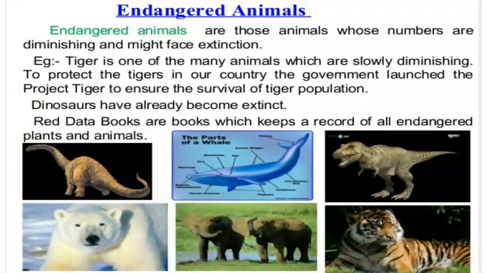Survival of some animals has become difficult because of the disturbance of their natural habitat. The moment their natural habitat is finished, these animals are all going to be finished. Because of this, dinosaurs have become totally extinct. Clear? So this is all for today's class, that is endangered animals. We have seen national parks, wildlife sanctuaries, and we have seen about the endemic species.